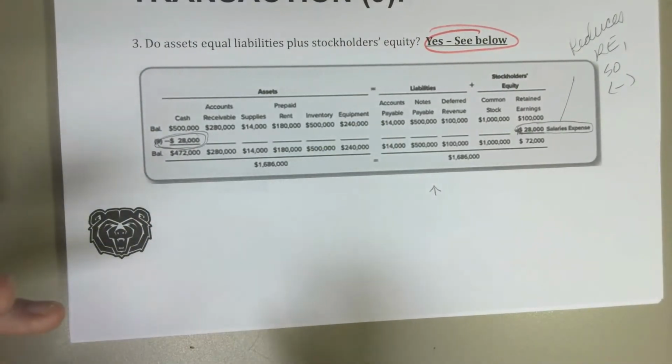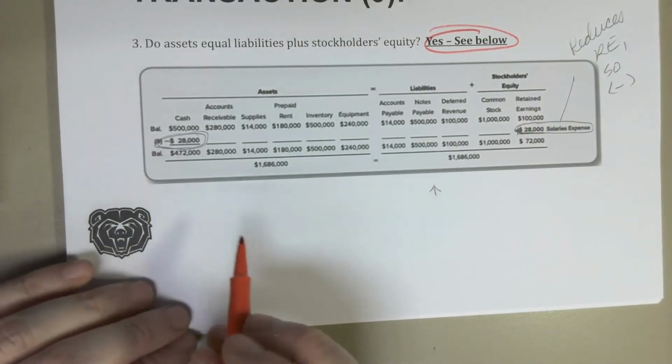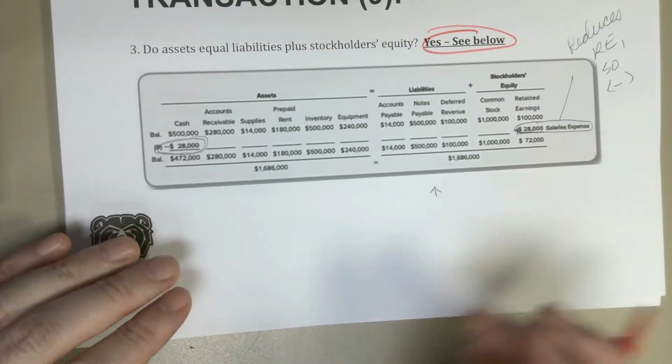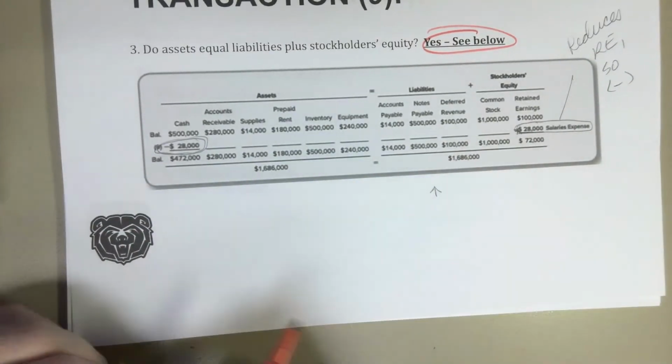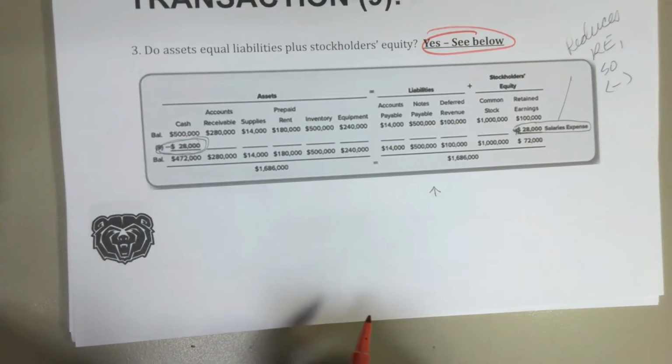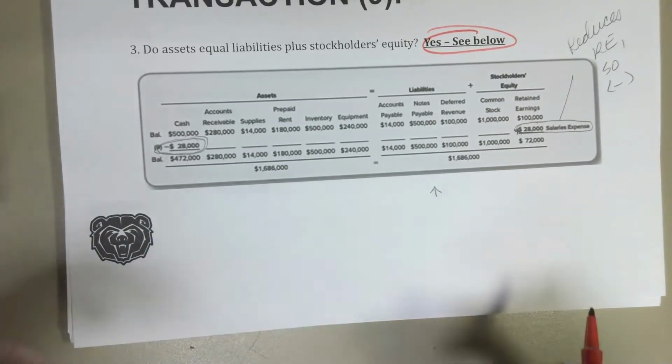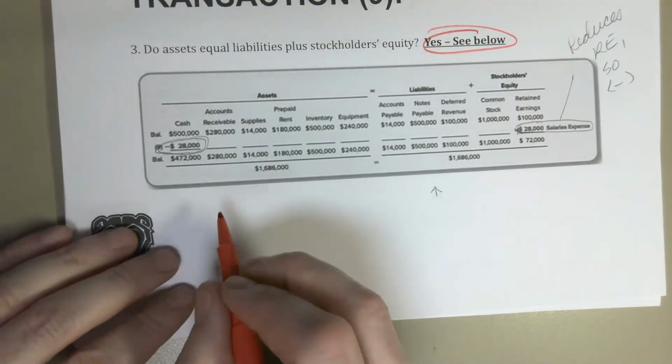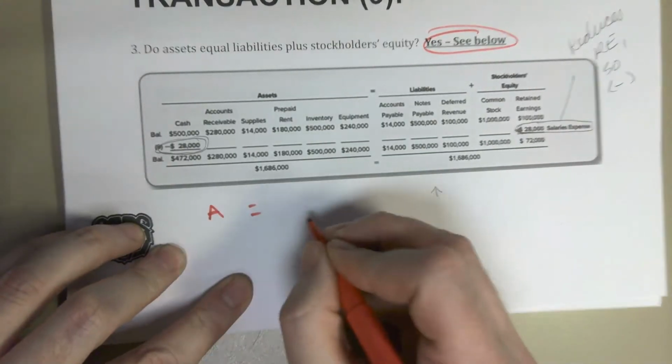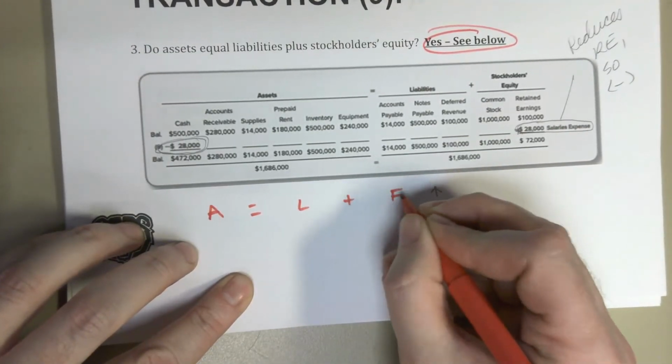When I talk to you guys in my office, when you ask me questions about these problems, I'm going to say, did you write out the accounting equation? And if you said no, I'm going to say, let's write it out. If you say yes, I'm also going to say, let's write it out, and we're going to write it out. So assets equals liability plus equity.